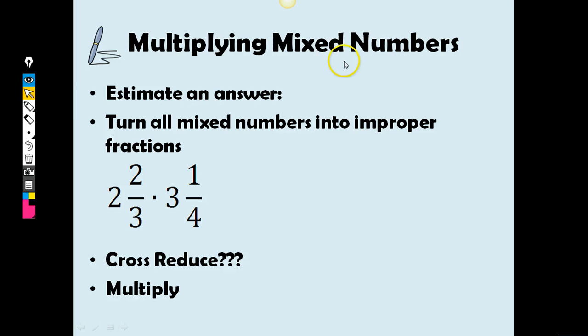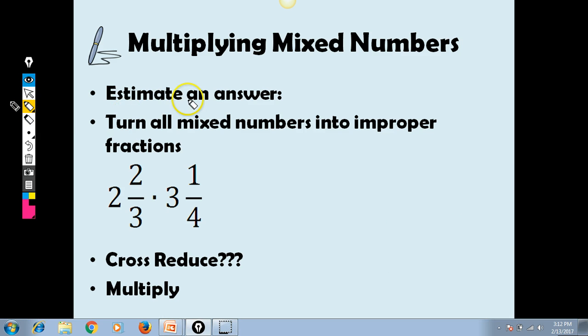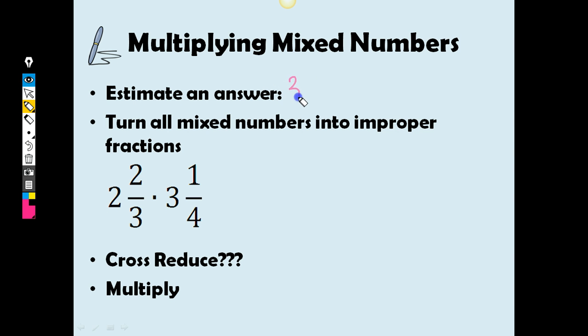So multiplying mixed numbers. The first thing I want you to do when we come across multiplying mixed numbers is I want you to estimate an answer. And to estimate an answer, I want you to round these to the nearest whole number so that we're not looking at fractions anymore. I want to say, okay, 2 2/3, that's really close to what whole number? And I would say 2 2/3 is really close to 3. So I'm going to say 3 here.